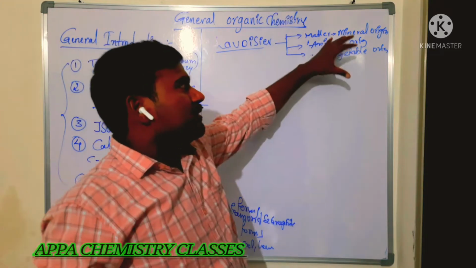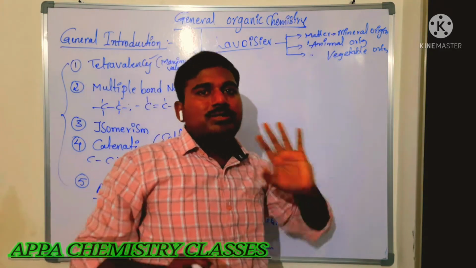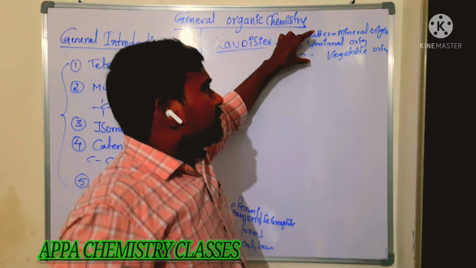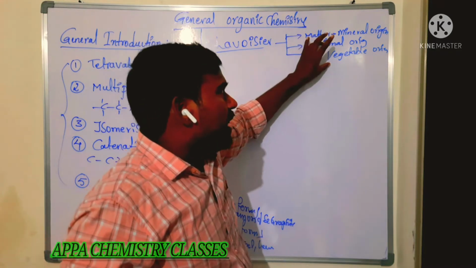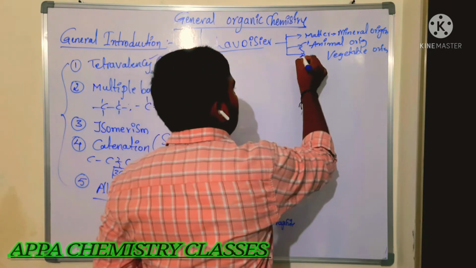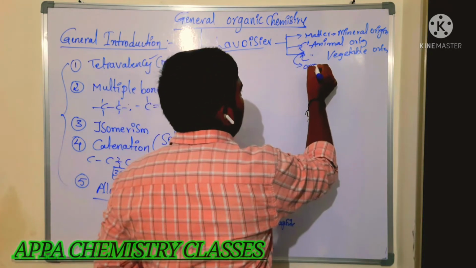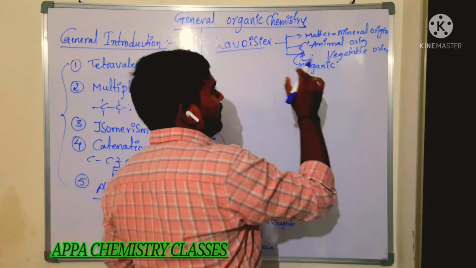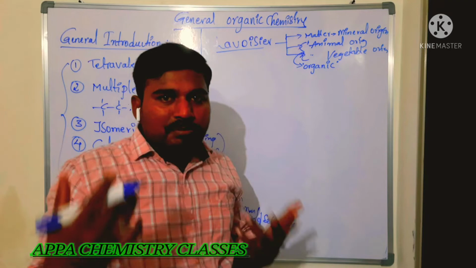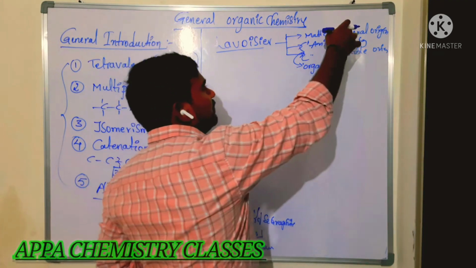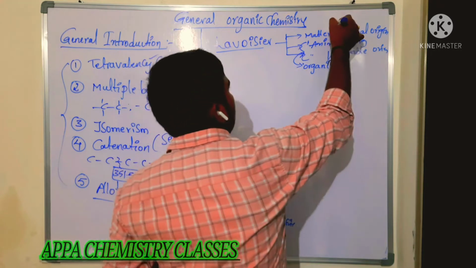The matter which is obtained from minerals is said to be simply inorganic compound. The matter which is obtained from living beings, that is from plants and animals, is considered organic. These two are considered organic because of living beings. Organic means living. Whatever matter we get from a living being, we call organic. If it is from a non-living being, it is inorganic.